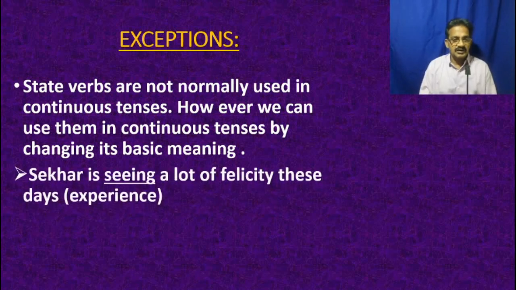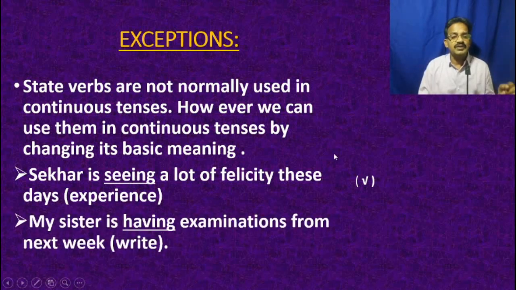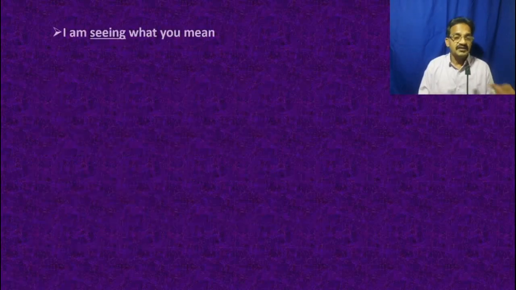When you observe this sentence, "Sekhar is seeing a lot of felicity these days," seeing is not the sense perception; seeing is used as an experience, so that it can be expressed. "My sister is having examination." Have is not possession here, and it is not a state verb. It is an action word, and it has a dynamic character, so that it can be rightly expressed. Have meaning here is not a possession, so that it can be expressed by changing its basic meaning. They can be expressed in the sentences.